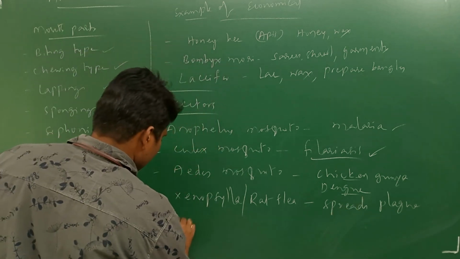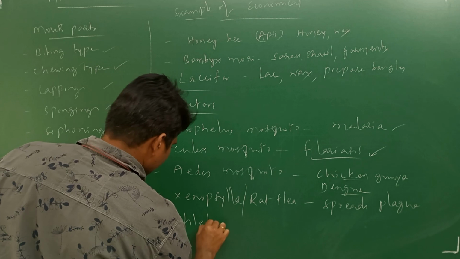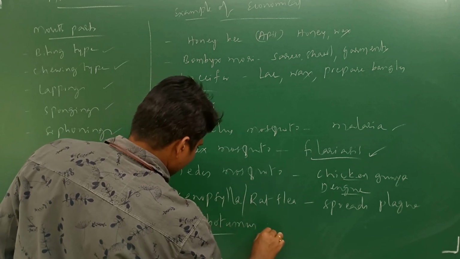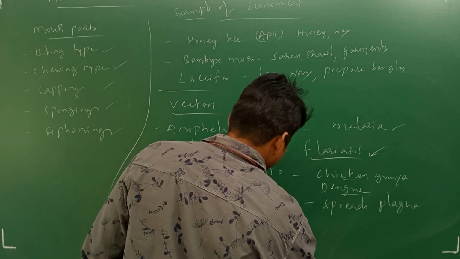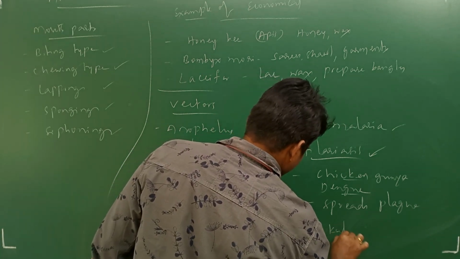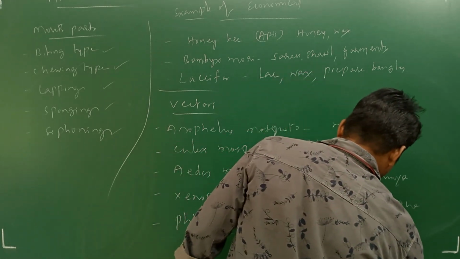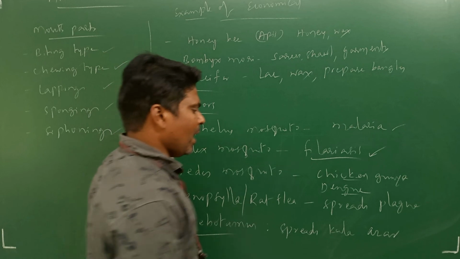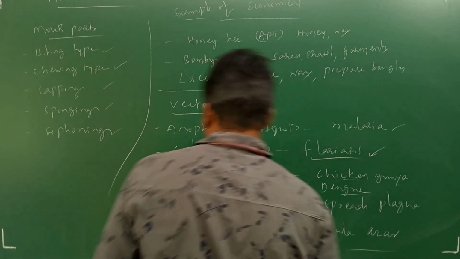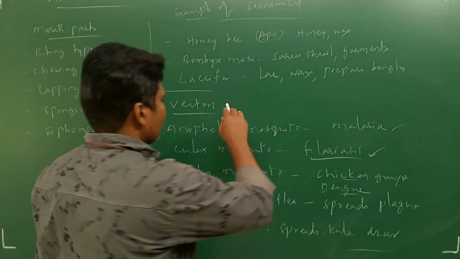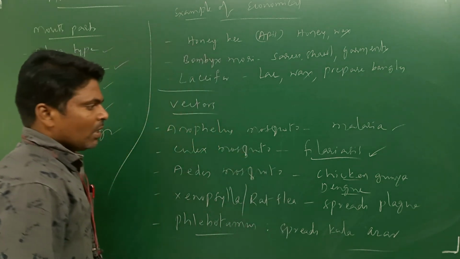Next, Phlebotomus, which spreads Kala-azar, caused by Leishmania donovani. All these different vectors cause different types of diseases. So these are the vectors.